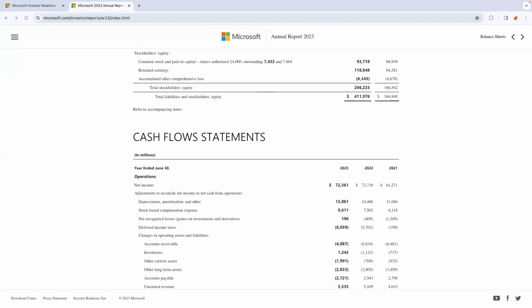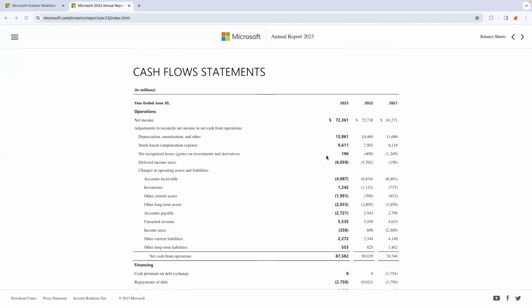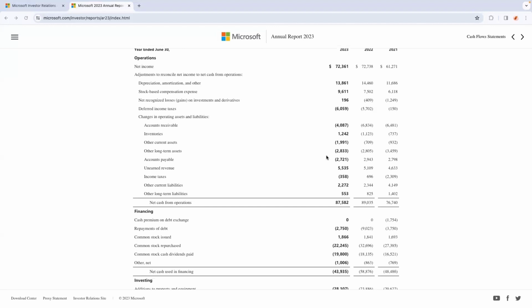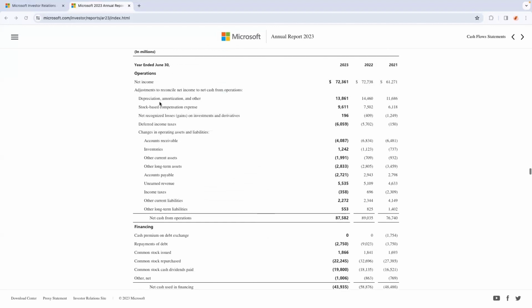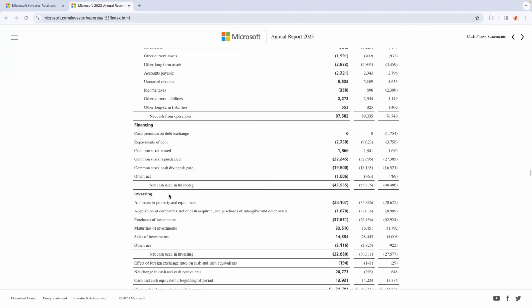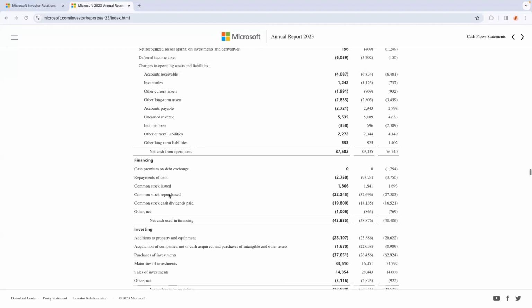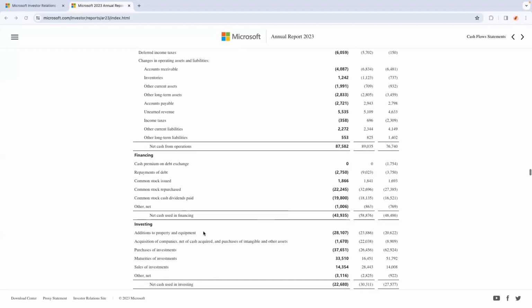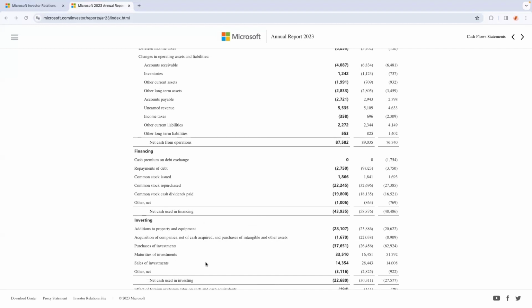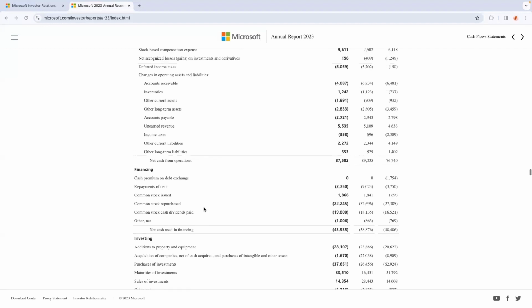And then the important financial statement is the cash flow statement. It gives information about inflows and outflows of cash in the company for that given year. So as we can see, there are three sections: operation, financing, and investing. Operation flow is generated from goods manufacturing and sale. Cash flow from investing is cash generated or spent from investing-related activities such as assets and securities. And financing is the net flow of cash that is used to fund the company and its capital.